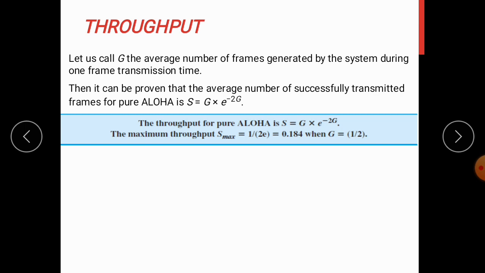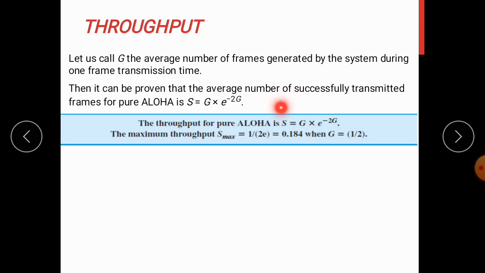What's the throughput of this system? Let us call G the average number of frames generated by the system during one frame transmission time. Then it can be proved that the average number of successfully transmitted frames for pure Aloha is S equals G into e power minus 2G. That is the average throughput of pure Aloha.